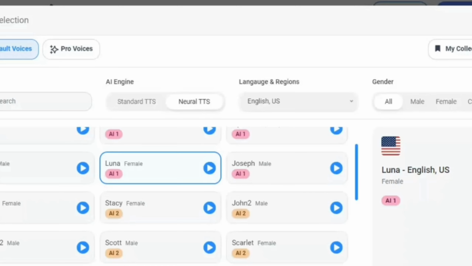This kind of voice, you cannot monetize it because it sounds like a robot. So I'm just going to play it and you listen.